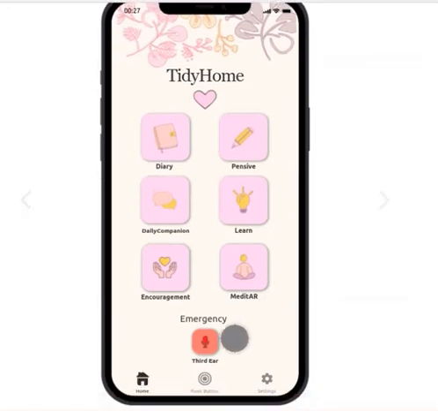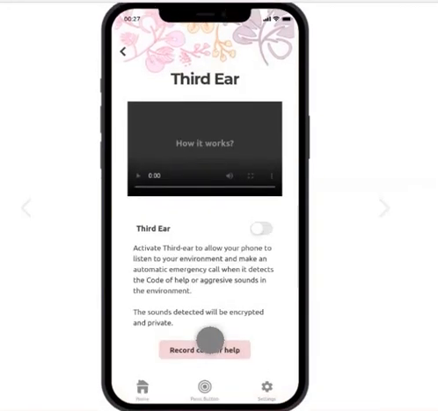And then the next feature is Third Ear, and Third Ear is a feature that when it's activated, it's going to allow the phone to listen to the environment. So if the feature detects an aggressive sounding environment, it's going to automatically start an emergency call to the local authorities for sending help to the user.